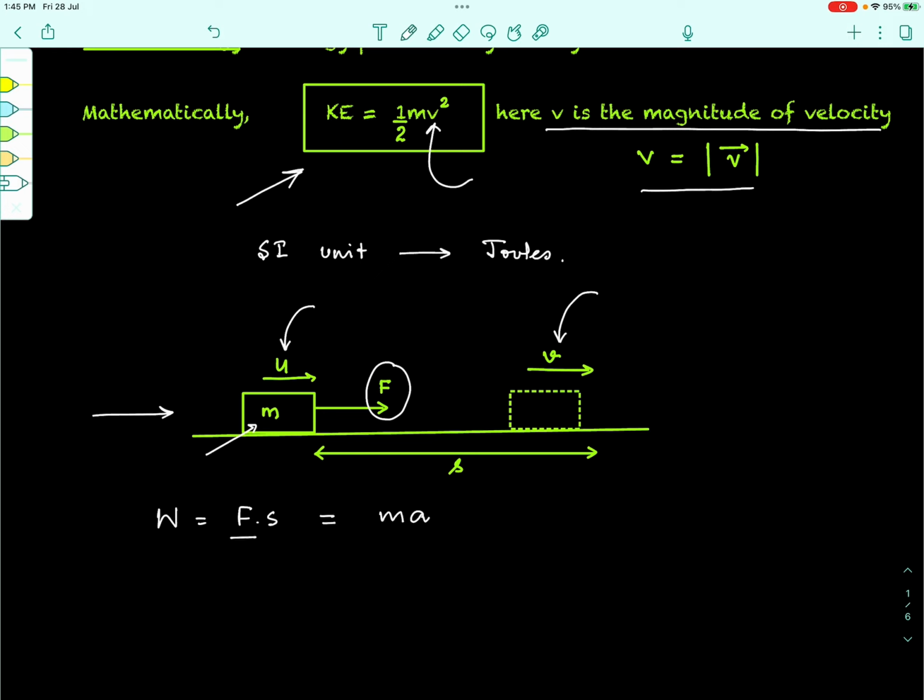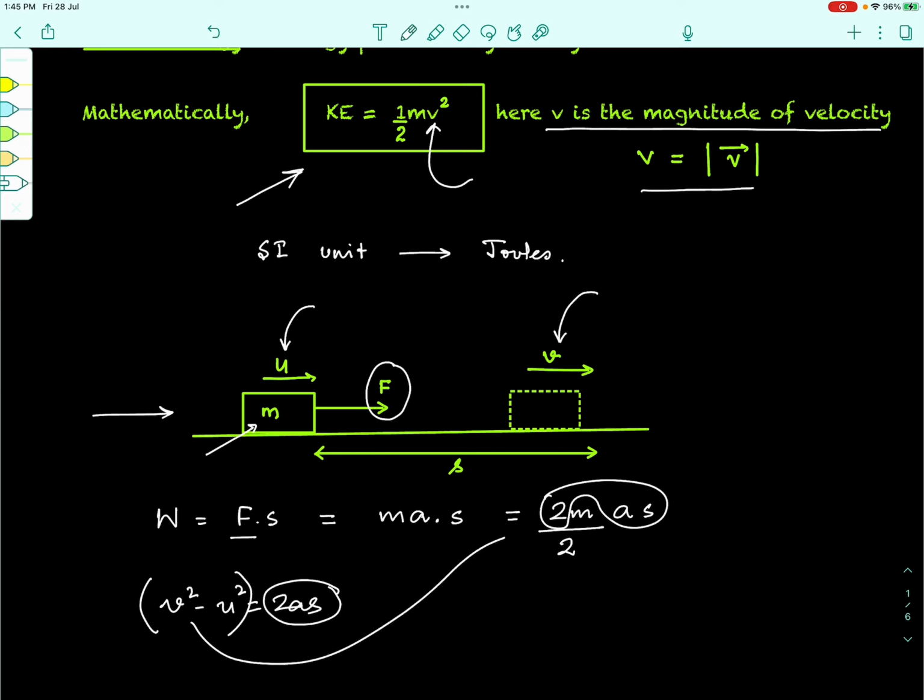So F can be written as ma into s, and now we can make a small modification in this expression. We can multiply this expression by 2 and divide it by 2. So we can write it as 2 by 2 into m into a into s, and this 2, if we take with this as, we can use the third equation of motion, v squared minus u squared is equal to 2as, and substitute the value of 2as from this equation, which is nothing but v squared minus u squared over here.